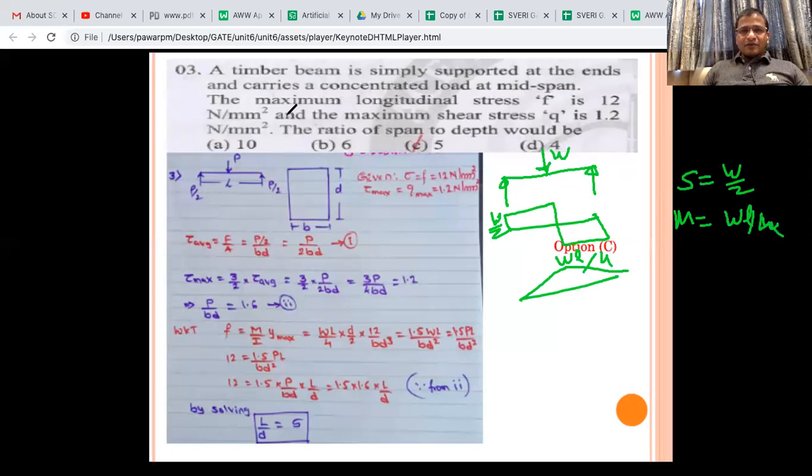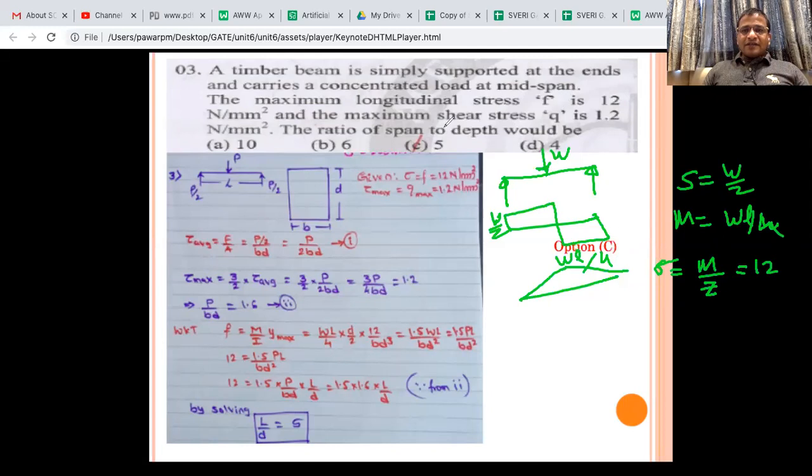Let me read correctly. Timber, simply supported beam and mixed concentrated load at a mid span. Okay. So now what is given? Maximum longitudinal stress, that is sigma, is given. Sigma is equal to M by Z. Then what is M? WL by 4, and sigma is given as 12. So you can put this as 12.